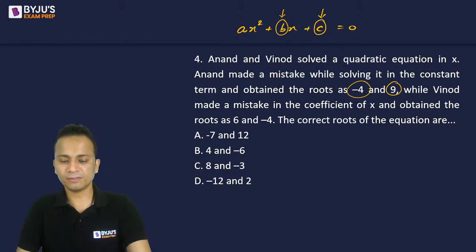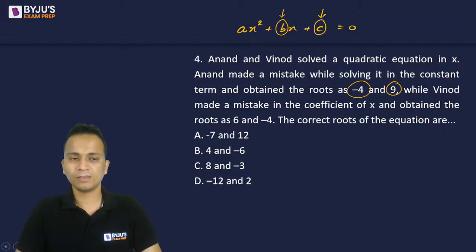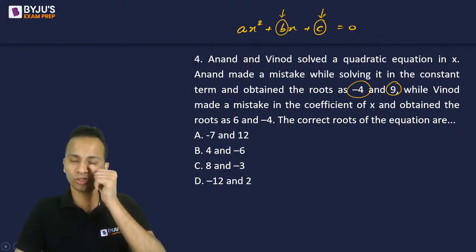Any answer? If you have even a little clarity about quadratic equations, 30 seconds is what is needed to solve this question.